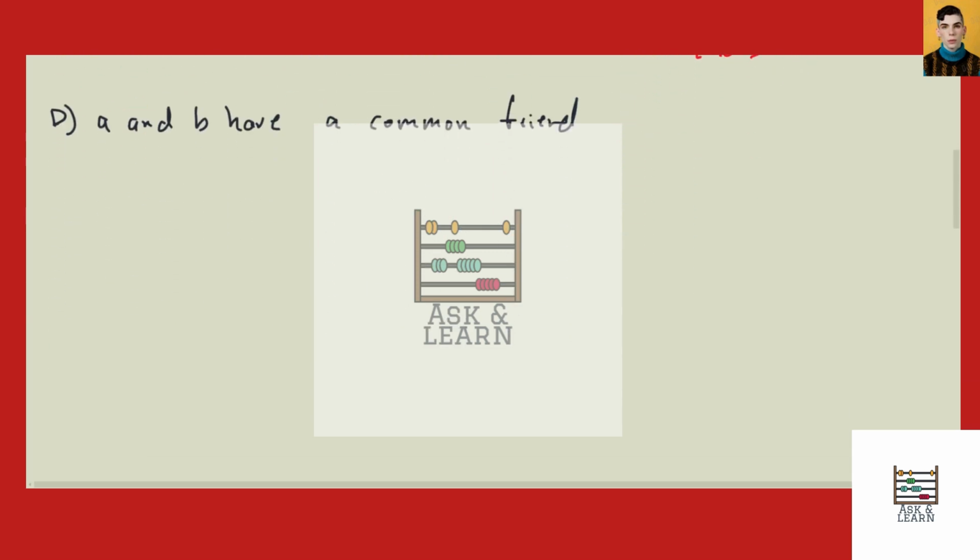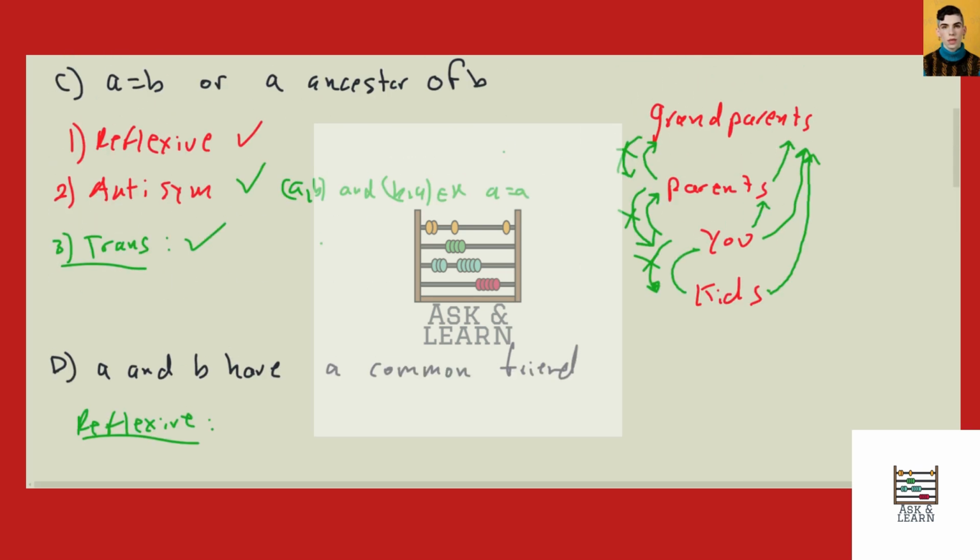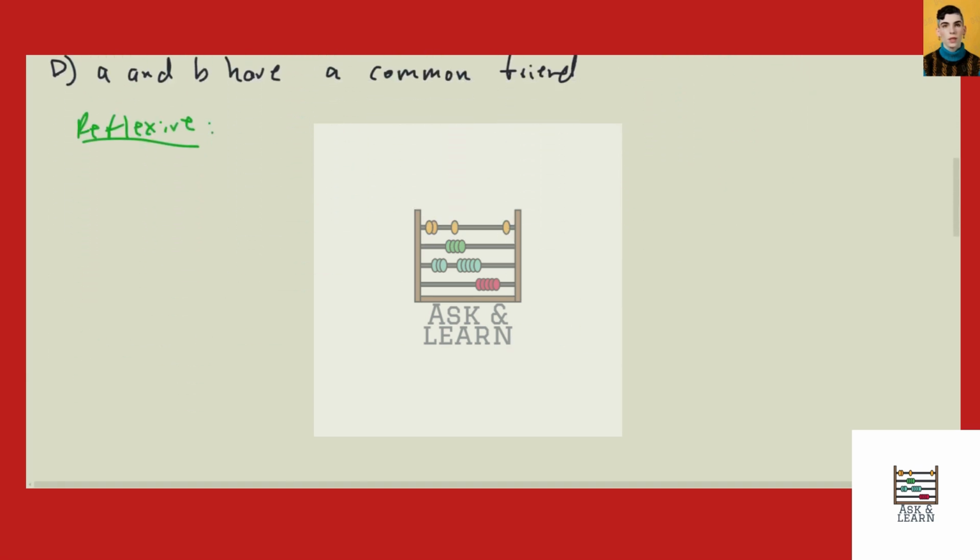Now, what about this one? So, A and B have a common friend. So, this definitely seems reflexive. Oh, actually, let's just go ahead and say yes and circle it because we actually didn't say whether it was or not. So if you have a friend, then you definitely have a friend in common with yourself. So that one checks out.